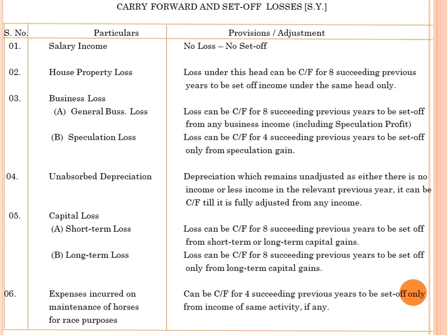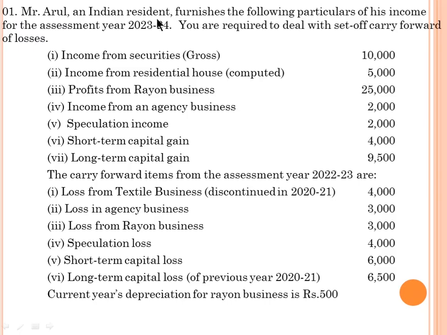Simple. So now we are going to work out this small problem. Mr. Arul, an Indian resident, furnishes the following particulars of his income for the assessment year 23-24. You are required to deal with set off and carry forward losses. Income from securities (gross) 10,000. Income from residential house (computed) 5,000.